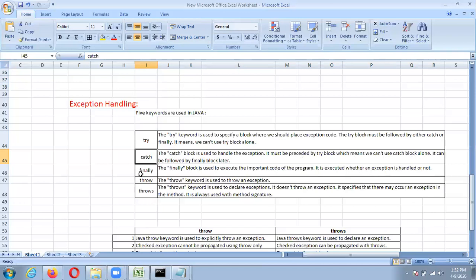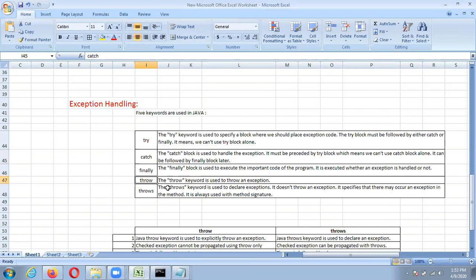Then finally, the finally block is used to execute important code of the program. It is executed whether an exception is handled or not. This finally block is executed at any cost. When you write a finally block in your program, it is executed whether the exception occurs or not, and whether you handle the exception or not.